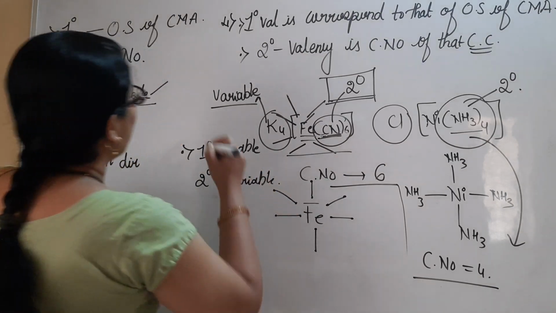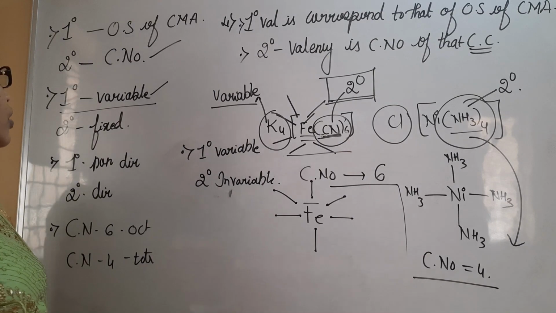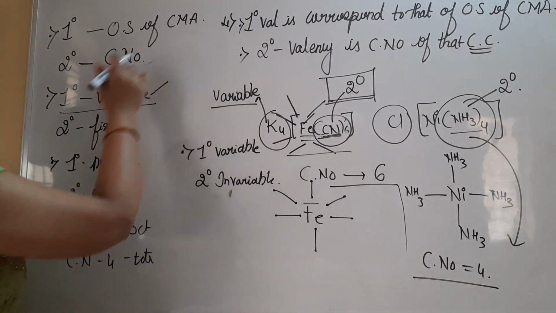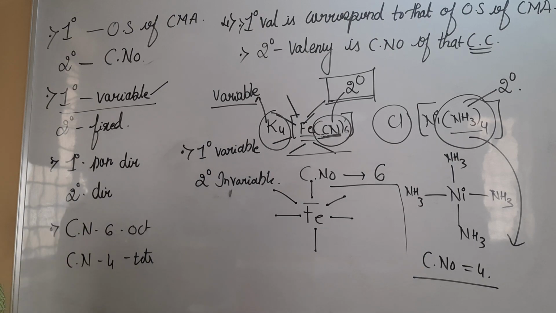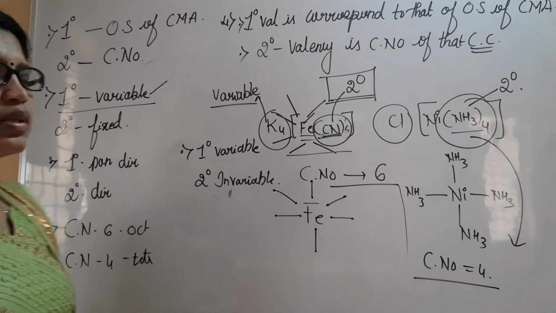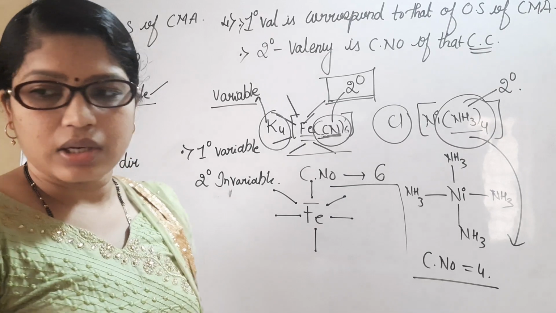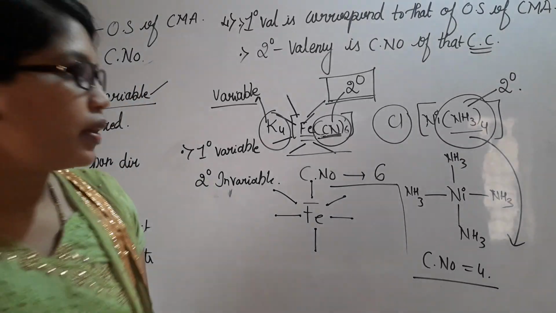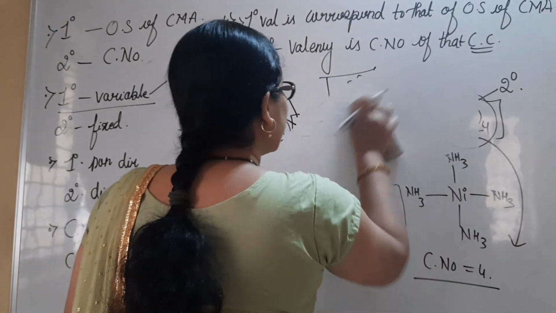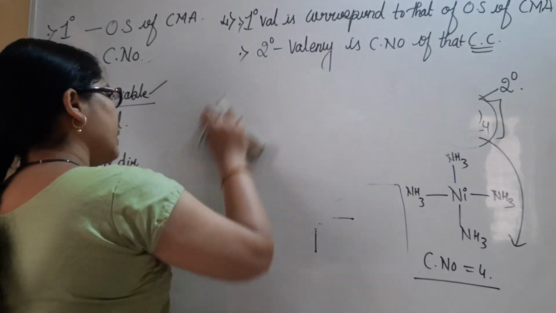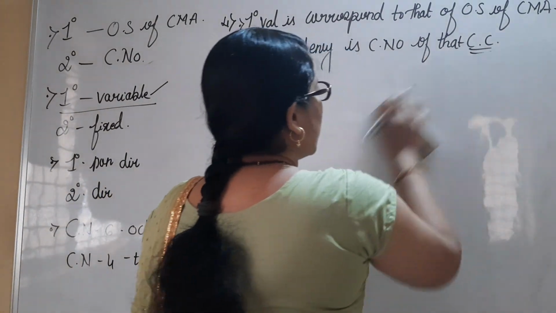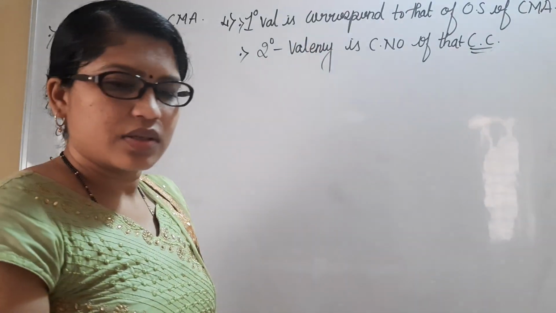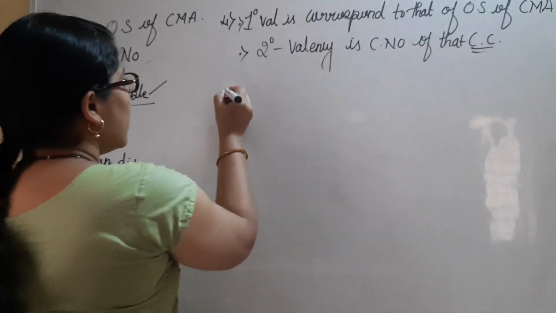So this is all about the valency, fifth postulate of Werner's. He has given one more point here, that primary valency is non-directional. I must mention here. Next point, let me write in detail in a neat manner. These examples will be somehow kitch. So I will take the next part.